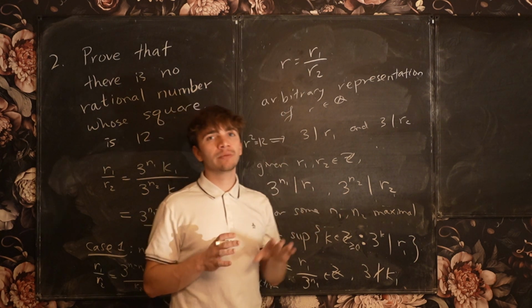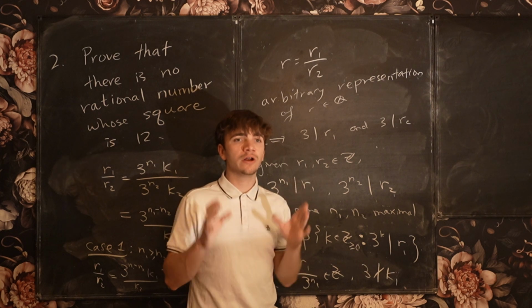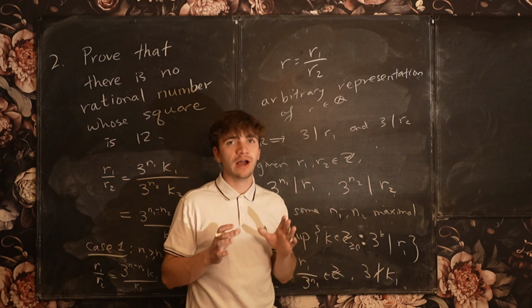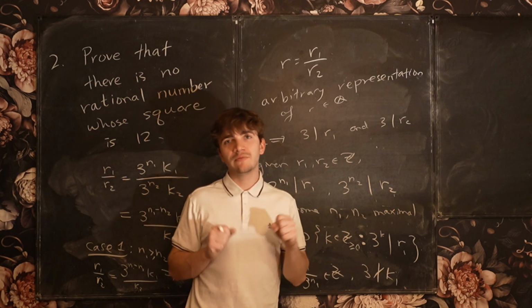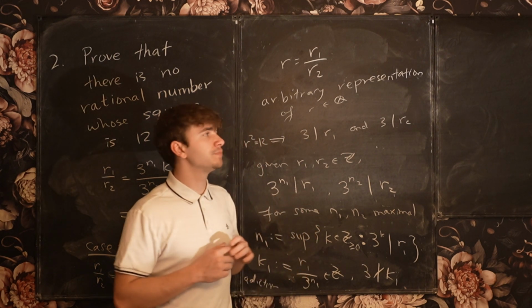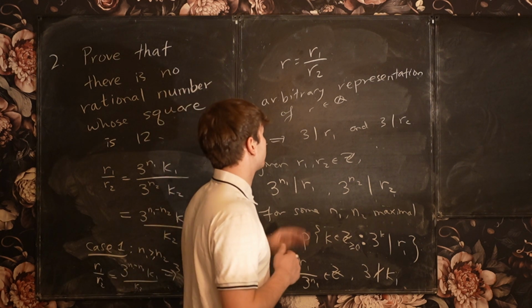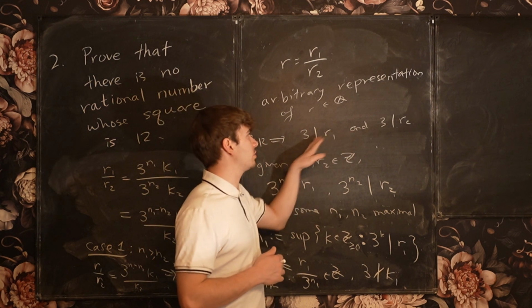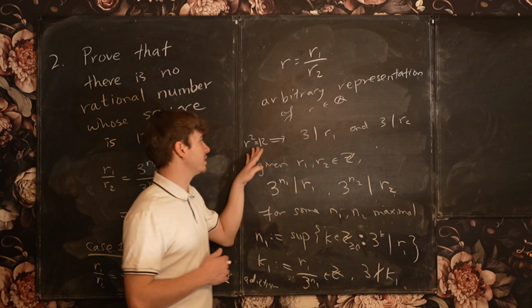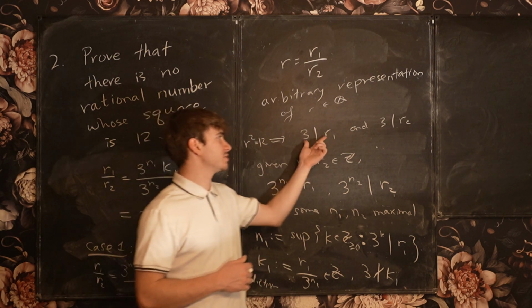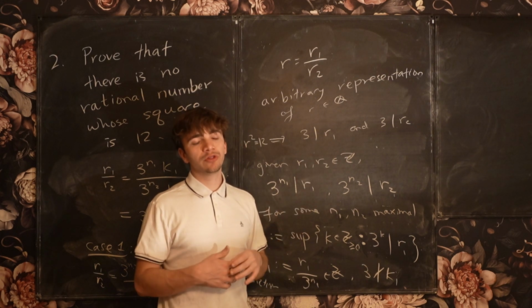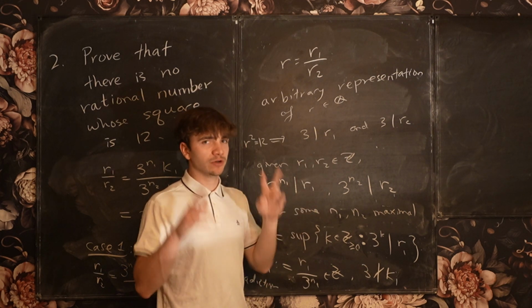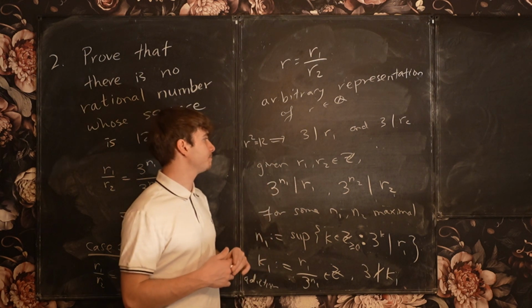The simplified form is going to be R1 and R2 share no common prime factors, okay? And if we ensure that R1 and R2 share no common prime factors, then in particular, of course, 3 cannot divide both R1 and R2, right? Because 3 is a prime number, so it can't belong to both the numerator and the denominator if we're in what's called a simplified form, okay?